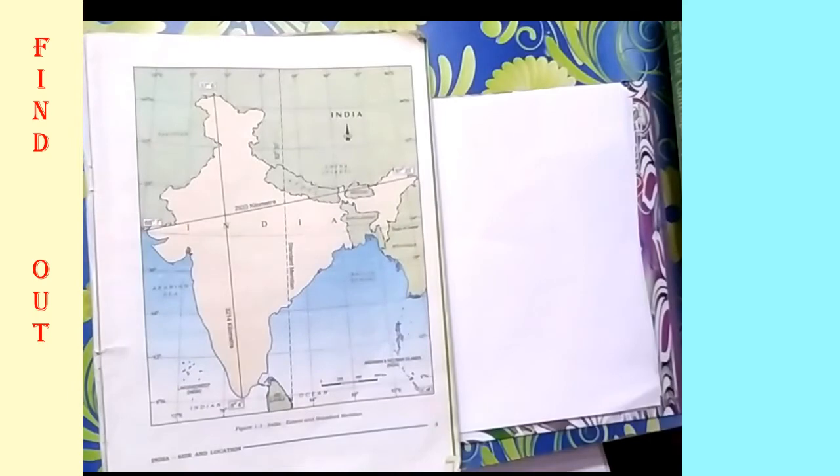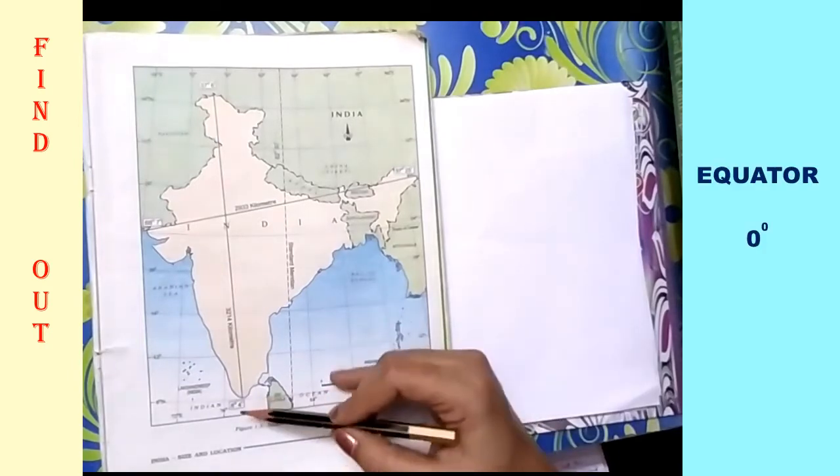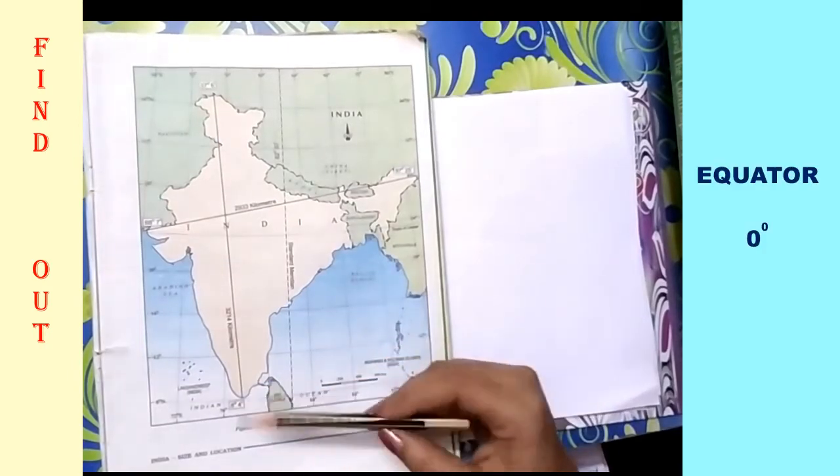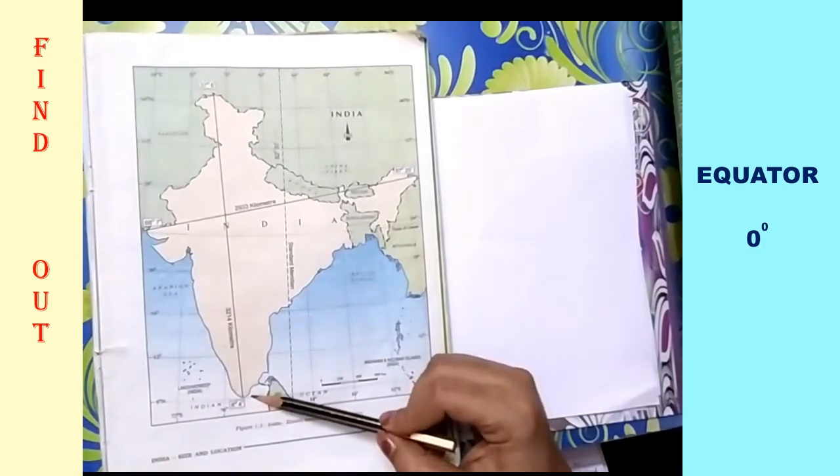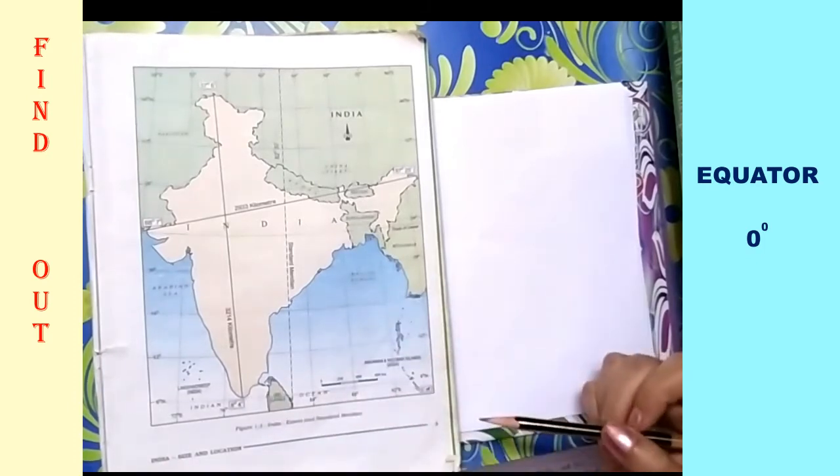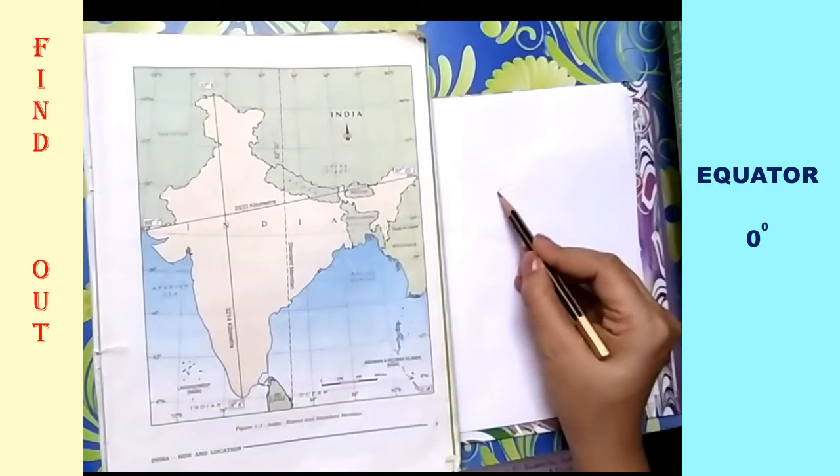So the next one: why is the difference between the duration of day and night hardly felt at Kanyakumari but not so in Kashmir? The difference between day and night is hardly felt at Kanyakumari because it is near the equator. So look at this diagram.